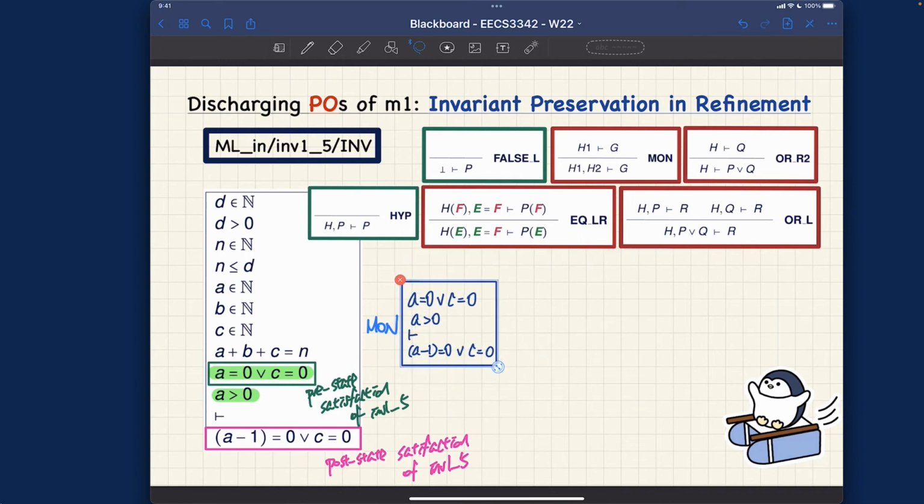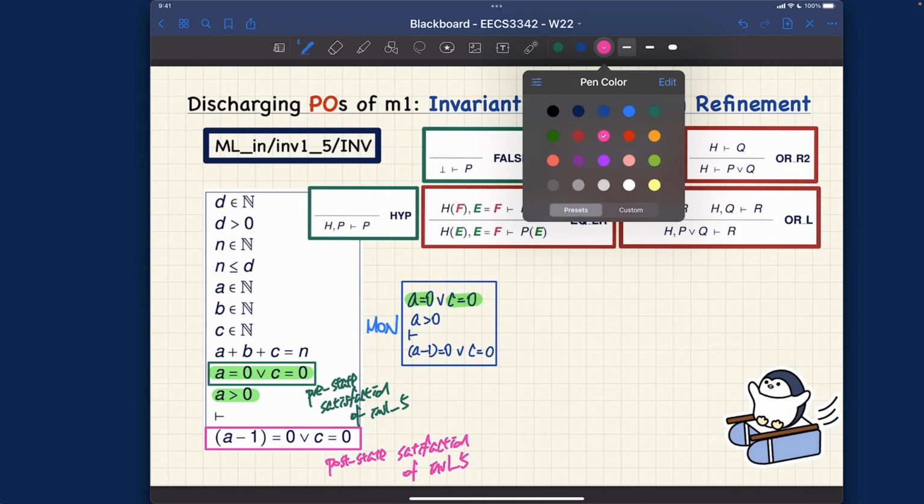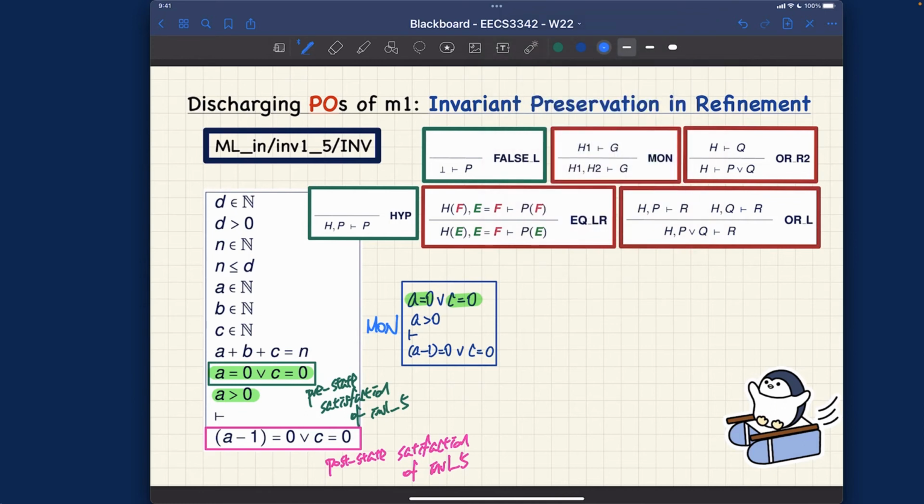After this, we're going to split A equals 0 and C equals 0, right? We're going to split it into two independent sequents. I'm going to say by this particular rule, OR L, if we have a disjunctive hypothesis, we can split it into two sequents, one with P, the other one with Q. OR L over here.